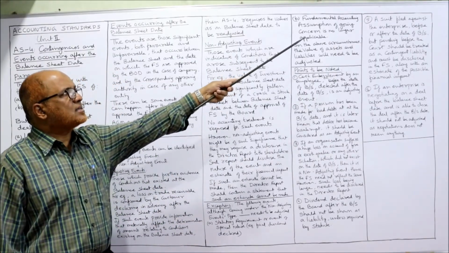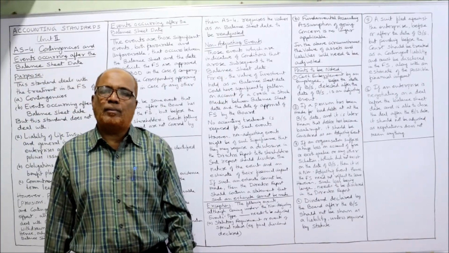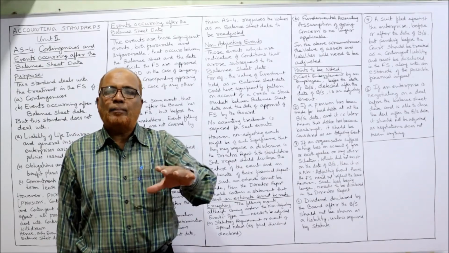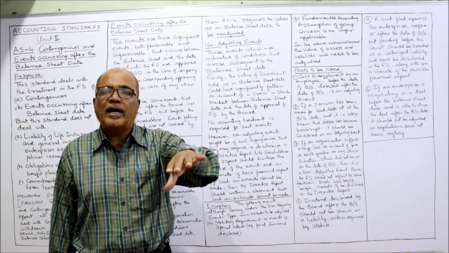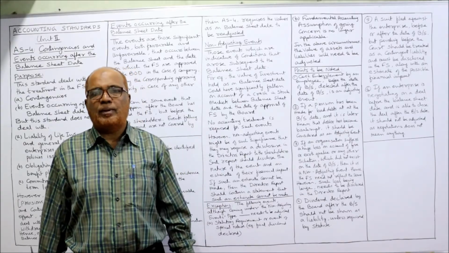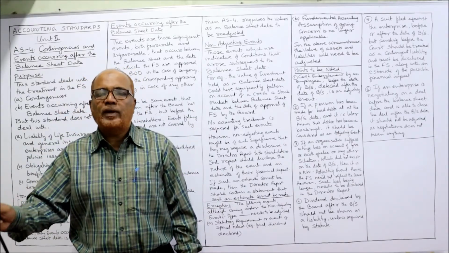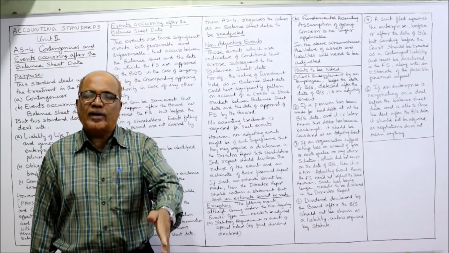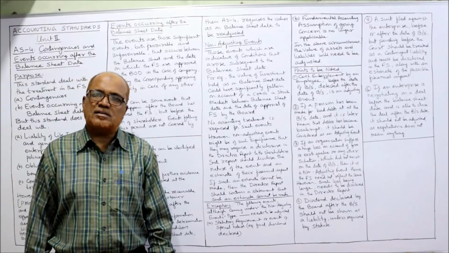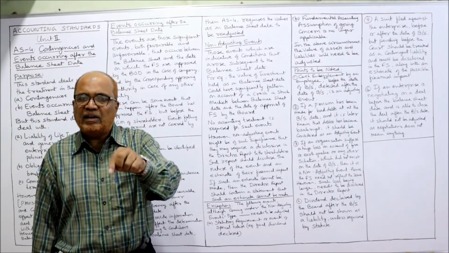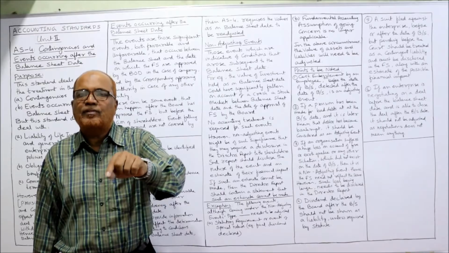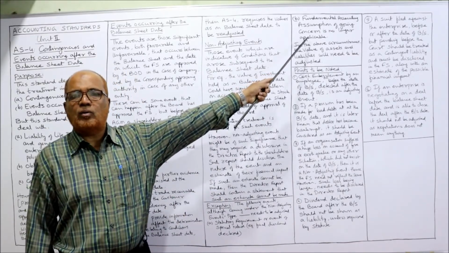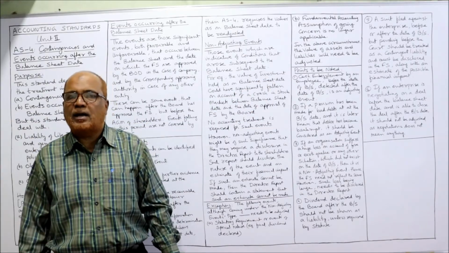Secondly, the fundamental accounting assumption of going concern is no longer applicable. If the accountant sees that the fundamental accounting assumption of going concern is not applicable, for example the business is not going to continue for a long period of time, and very shortly the business is going to be closed, in that case, even if the event is non-adjusting, we have to adjust it because the going concern fundamental accounting assumption is not applicable.